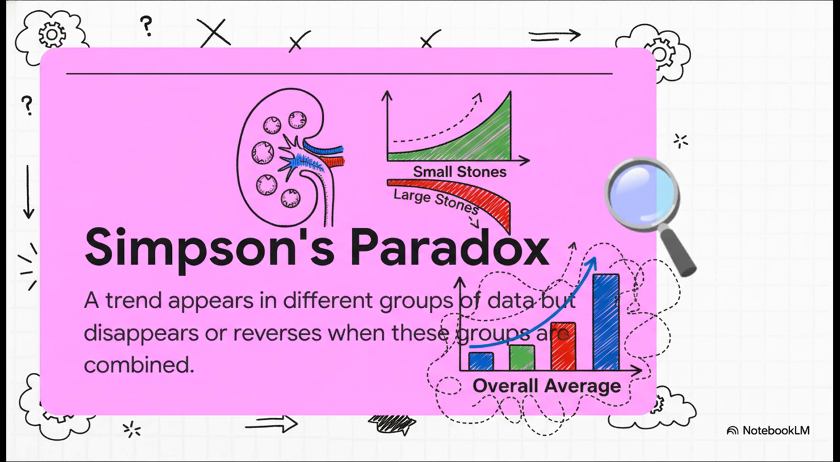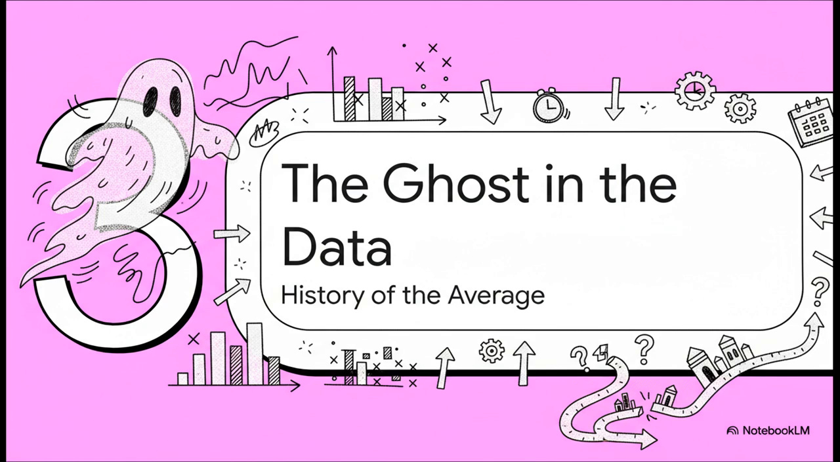The overall average was hiding a key variable, stone size. Turns out doctors were logically using the easier, less invasive procedure on the smaller, easier to treat stones. So of course its overall success rate looked better. When you mash all that data together, you completely lose the most important part of the story. So where did this ghost in the data come from? How did we all become so obsessed with a single number that can be so dangerously misleading?